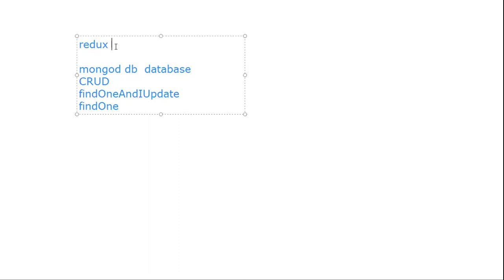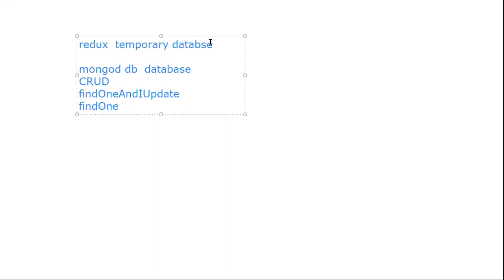Now I'm saying that Redux is a temporary database. Let's assume it. Redux is a temporary database. That first thing is clear. Now, MongoDB is already a database, so we do all the CRUD operations.